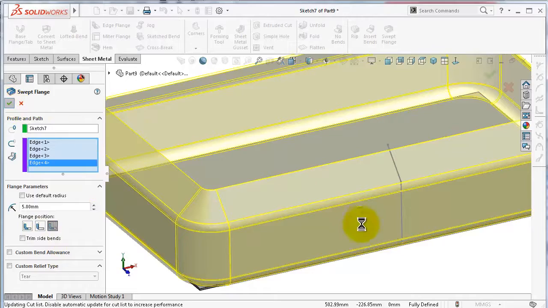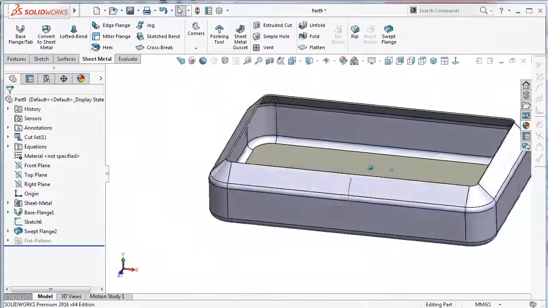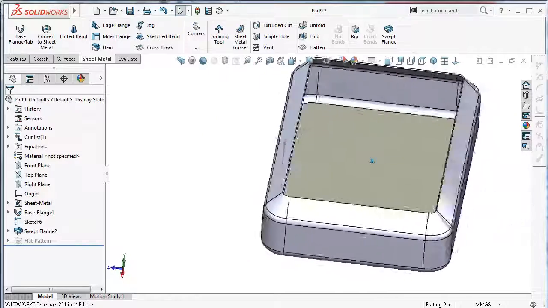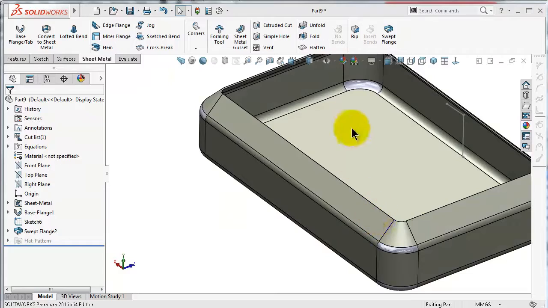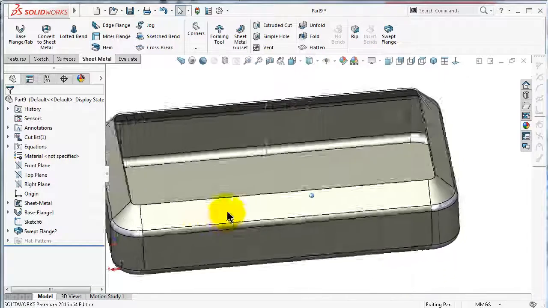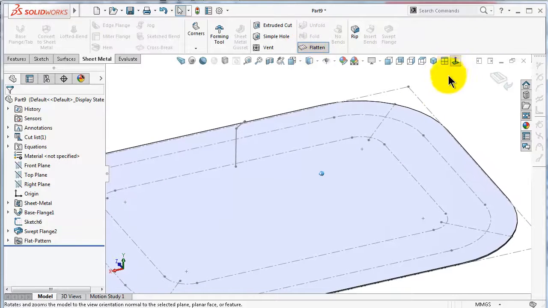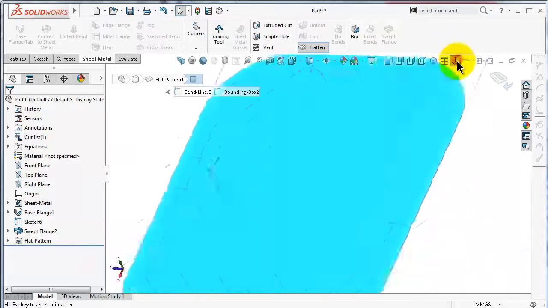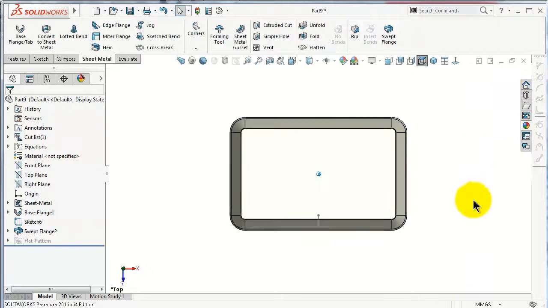and click OK. So you notice you made the swept flange around that plate, and you create a continuous box, and this is also able to be flattened, as you notice over there. And here you see the bending lines around. Let's exit.